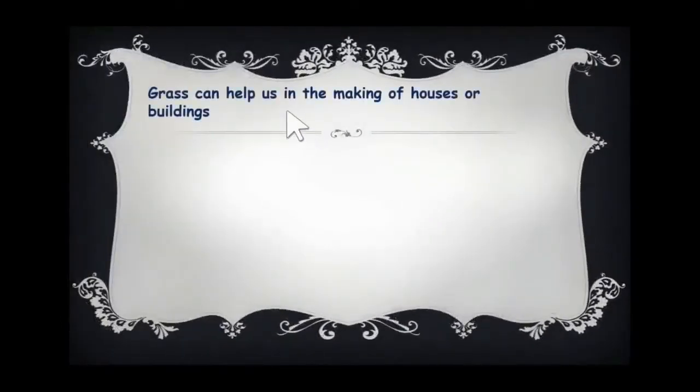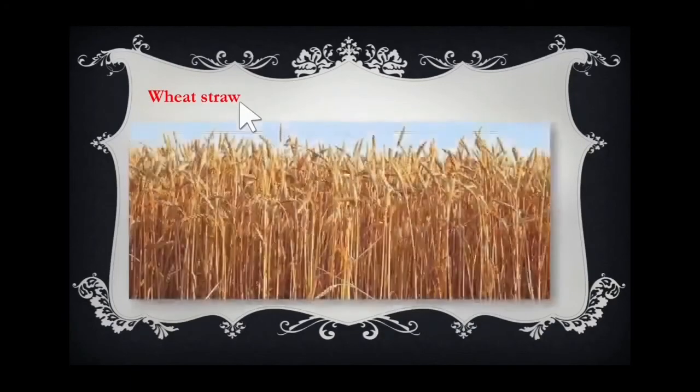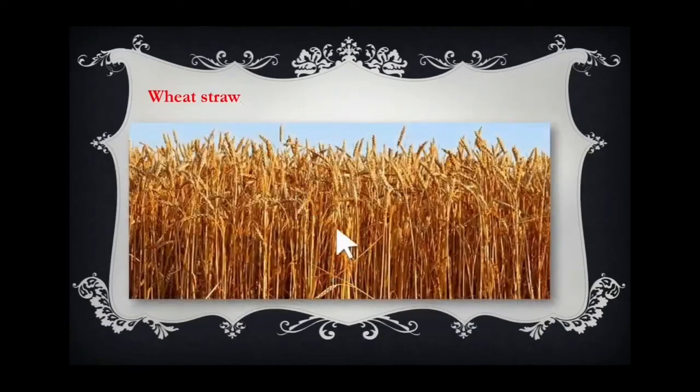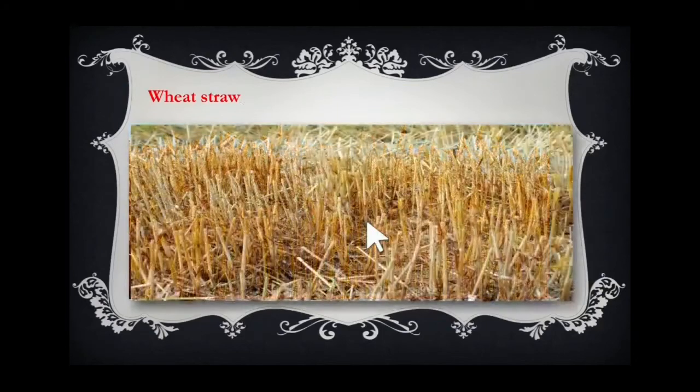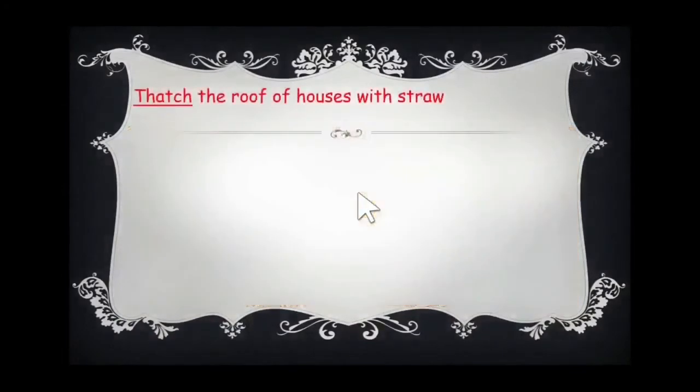Now, the grass can help us in the making of houses or buildings. How can it help us in the making of houses or buildings? Yes, it can. Look here, you know wheat straw? What do you mean by straw? Straw means stem. Wheat straw means the stem of the wheat grass plant. See, these are the stems. You know, after harvesting the wheat, we take the stem. Then we dry it out. And we use this wheat straw to thatch the roof of our houses.